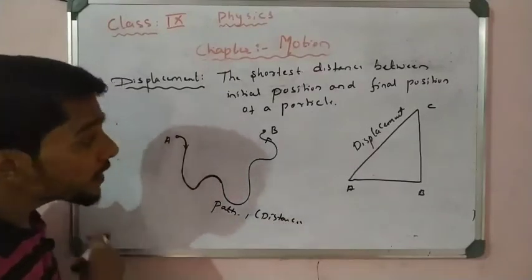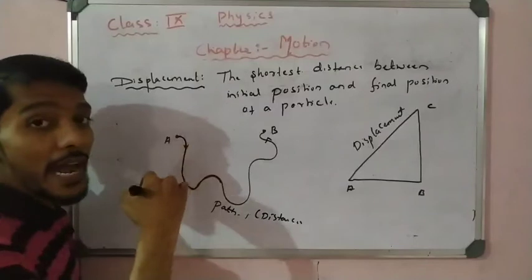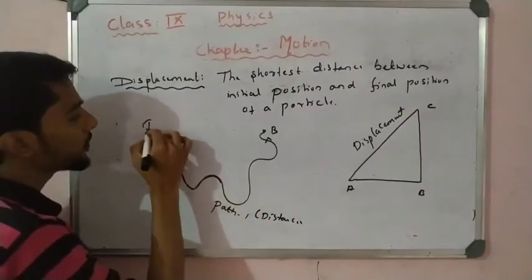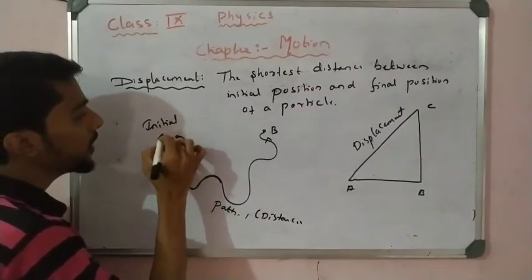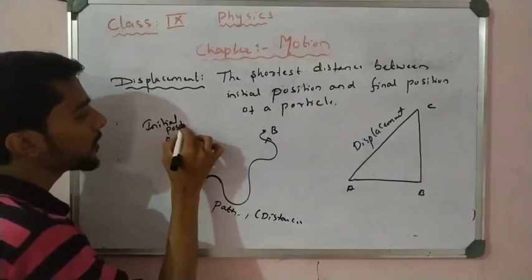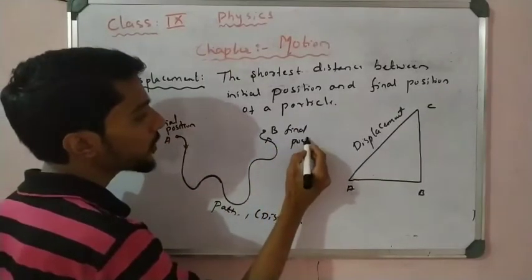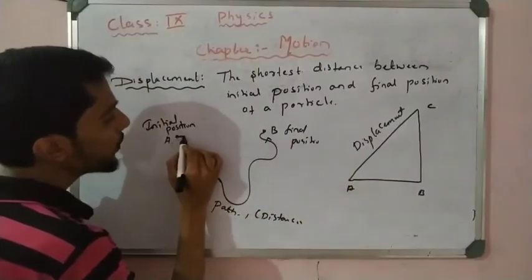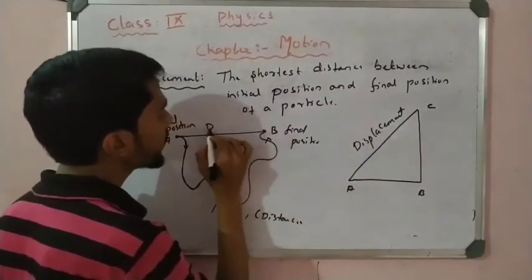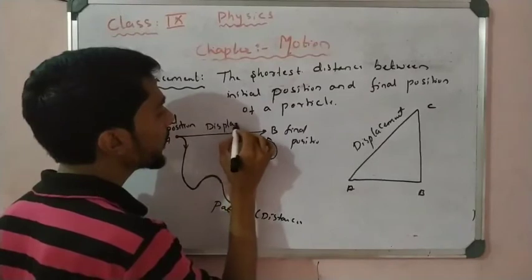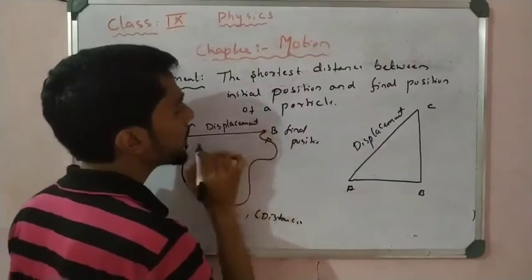What about the dotted displacement here? If I take the initial position and the final position and join them with a straight line, this is the displacement.